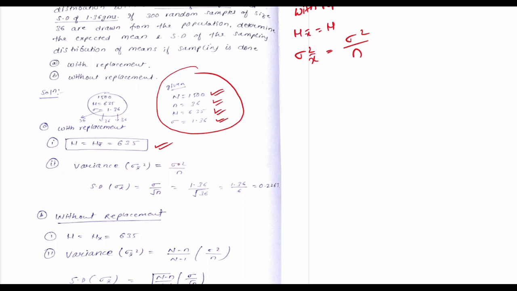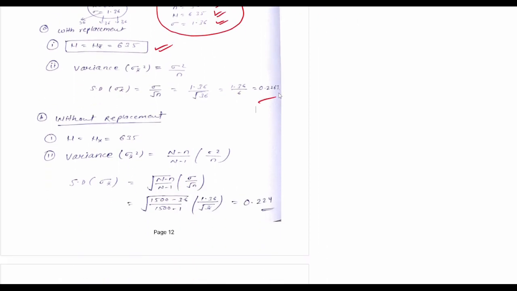Now variance: for finding variance, sigma square by n, and for finding standard deviation, sigma by root n. They give sigma equal to 1.36 and n is 36, so root 36. If you solve this, you get 0.2267. It means you collect the data from the question and put the values in the formula, and you can get the answers.